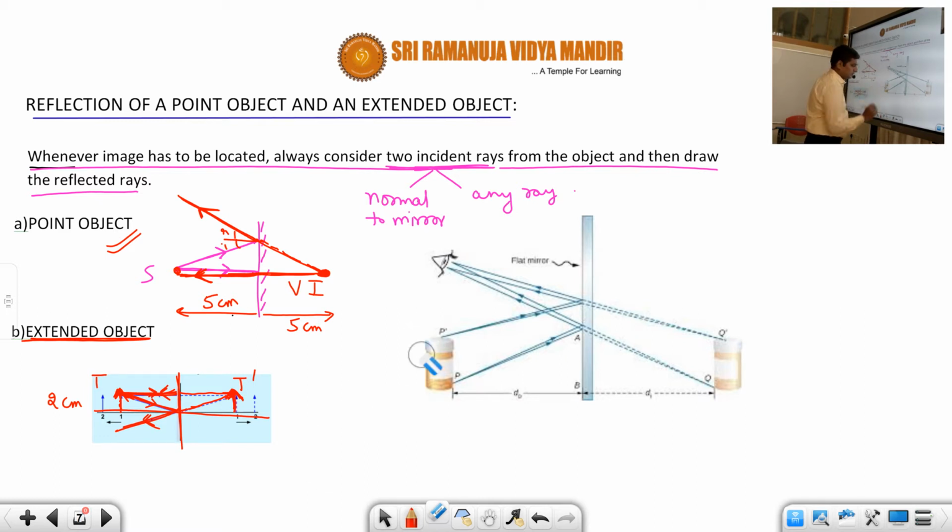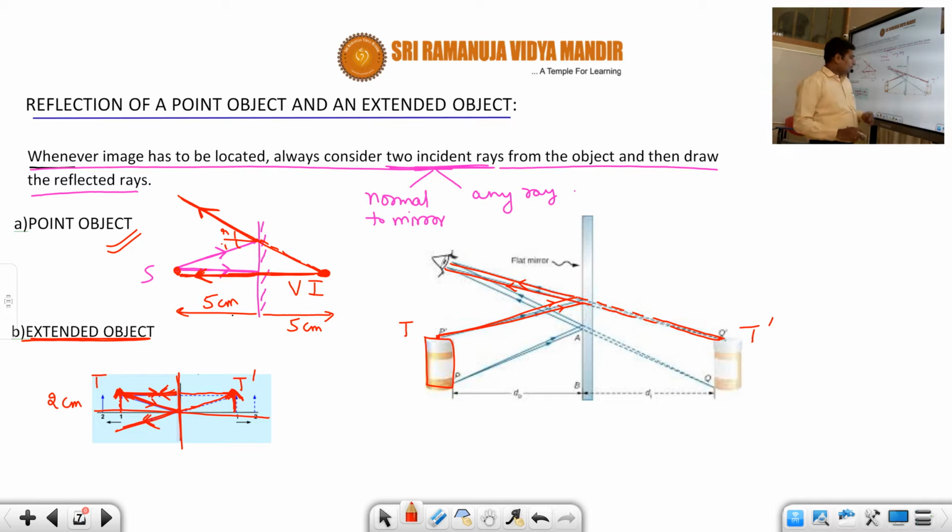Here you can see, students, this is the top point. I am identifying one point whose image I locate first. First I'll take two rays like this. Of course, here they have taken any two rays. Previously I told you that one of the rays must be normal, but that is just fundamental, just to start with. Afterwards you can take any two rays. Now these two rays will have their reflected rays like this. When you extend those reflected rays, they'll meet at one point, that is the image of point t dash.